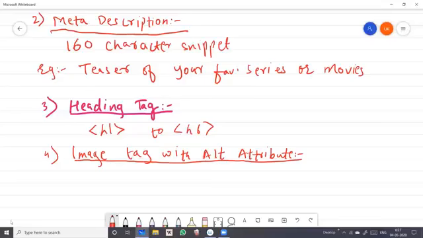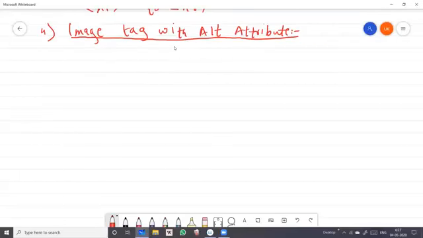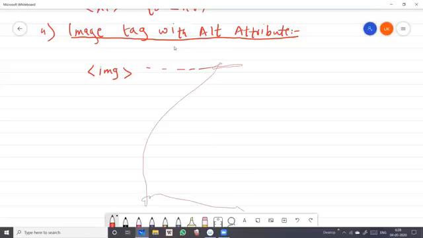You already studied the IMG tag in your 11th standard. You give any source file and then you close the image tag. Now here our subtopic is the image tag with alt attribute.